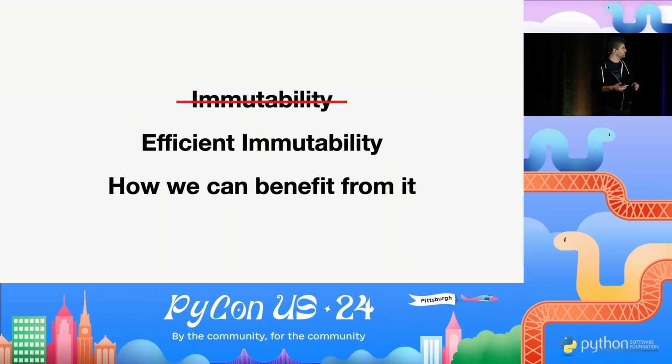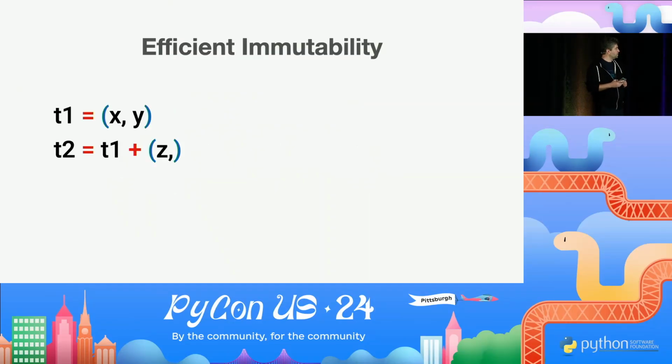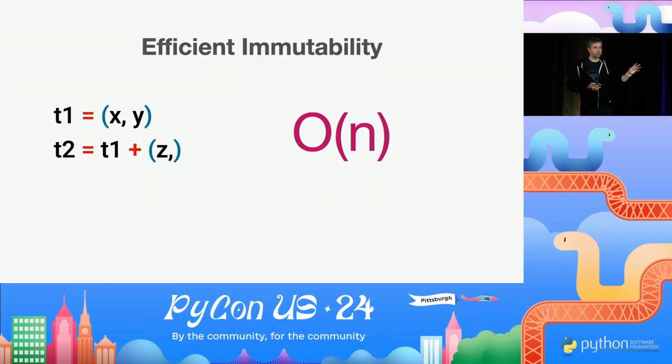We just covered immutability. We now know pretty much everything about it. Now let's talk about how we do it efficiently. So when we do this, and by the way, we are about to hit peak computer science in this talk. So once we are past this thing, everything's going to be easy. So what is the complexity of this operation? If we can use the big O notation, this is O(n). So basically, it's proportional to the number of elements in the tuple. Like this whole cloning thing, we have to create a new one, then we have to copy those elements one by one.